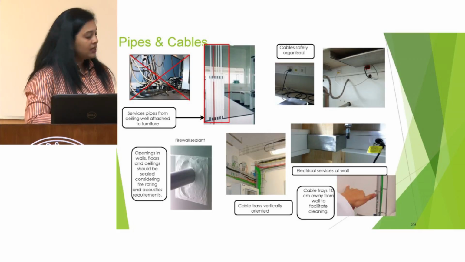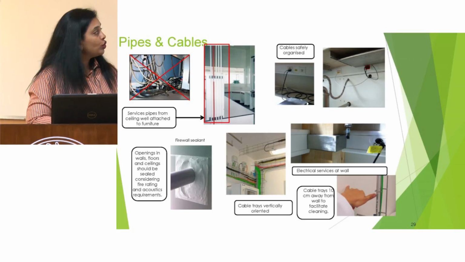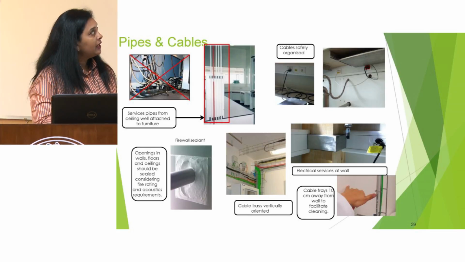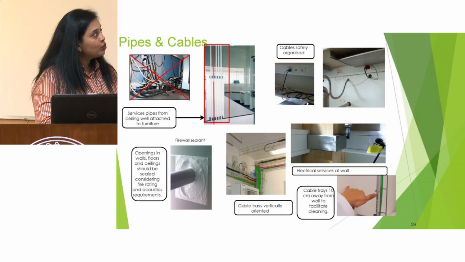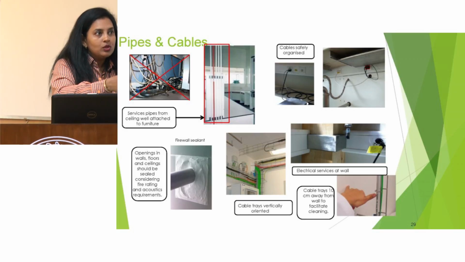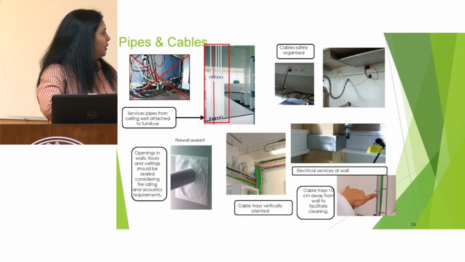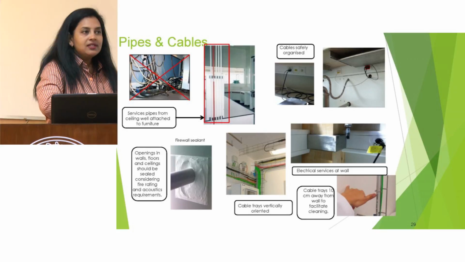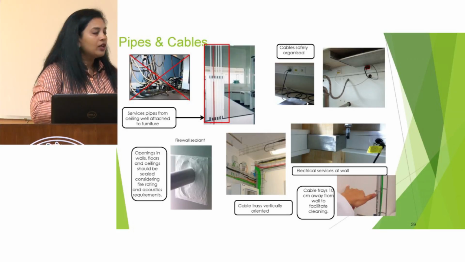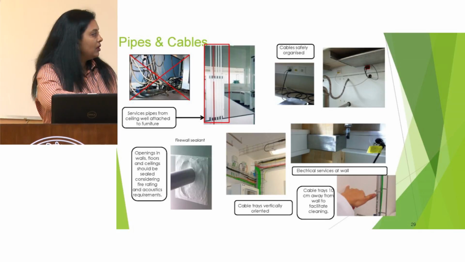In this case, the service pipes from the ceiling should be well attached to the furniture. And the cables should be safely organized. For the extra wire, you just make a loop, so that there is no messing up of the cables. And whatever void is there should be properly sealed. The other good example is if there are too many cables coming in, then we can use this type of cable trays.